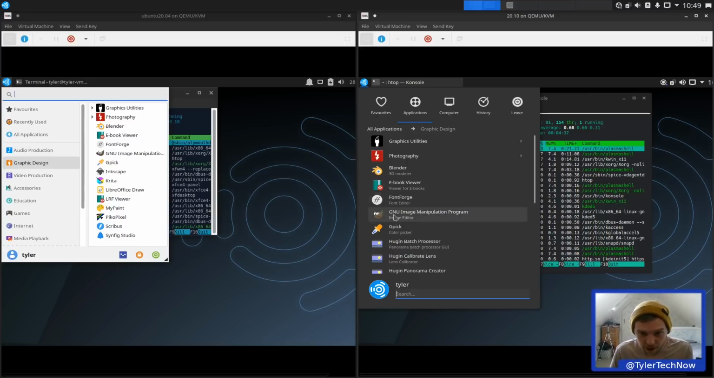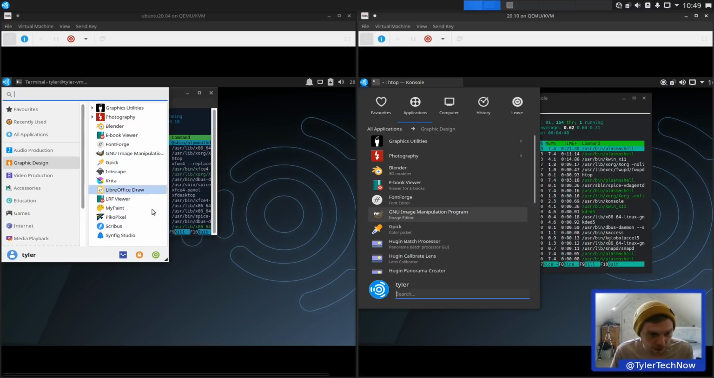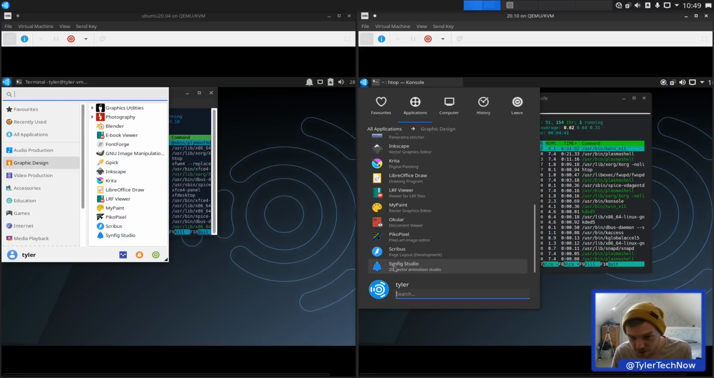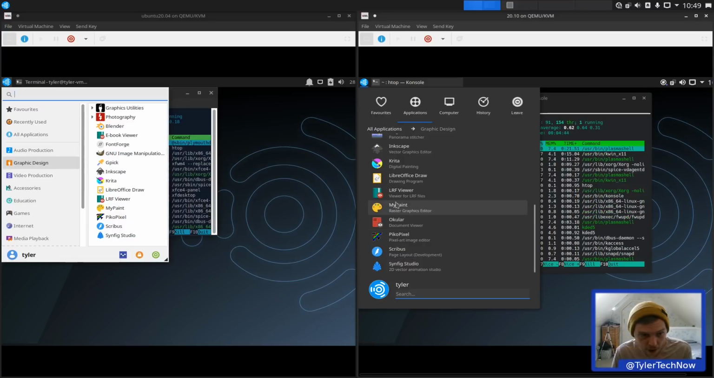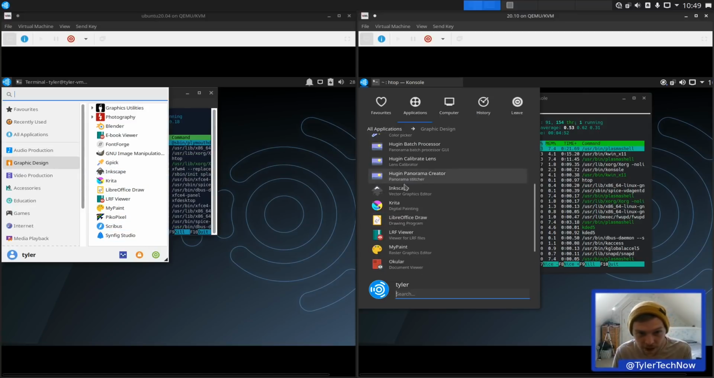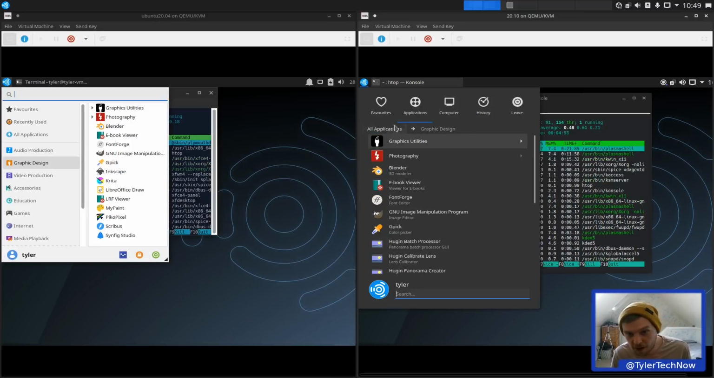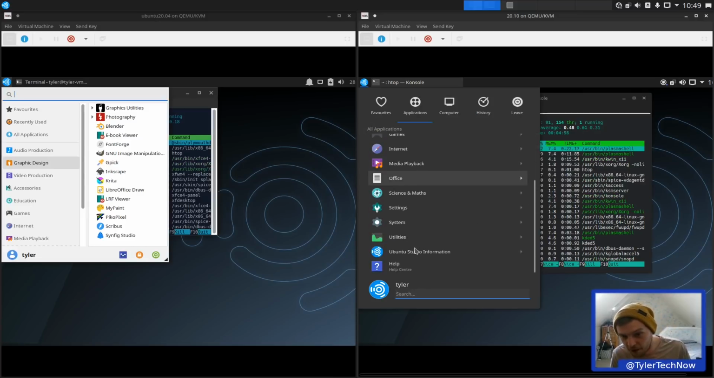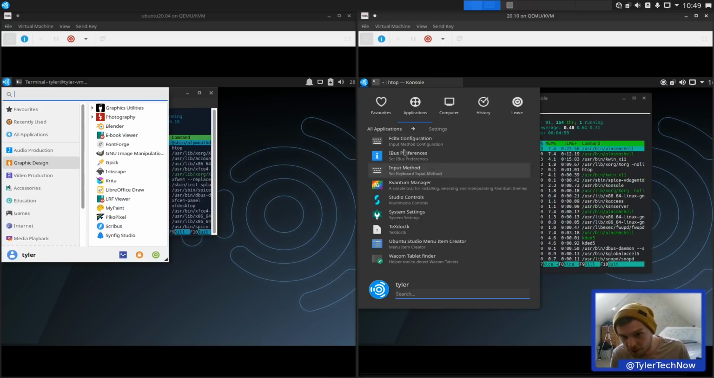So Blender appears twice, so we've still got GIMP like we do on the old one. Synfig Studio is still there, MyPaint's still there, Pixel, Scribus is still there. Krita is also there. Inkscape is still there. So for the most part, it looks like a lot of it has carried over. There are a couple of things that aren't the same though.